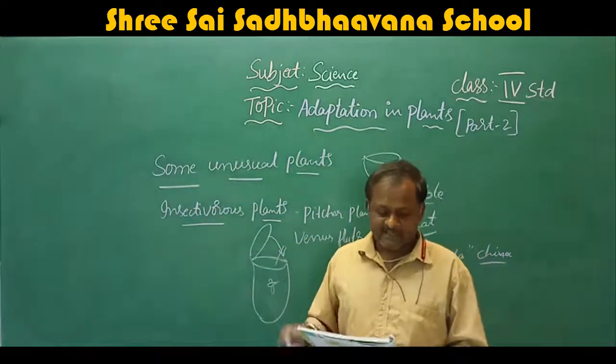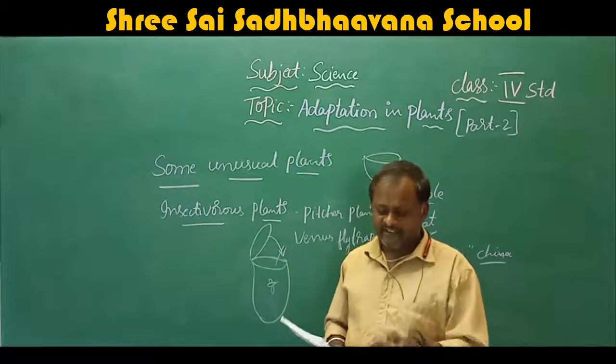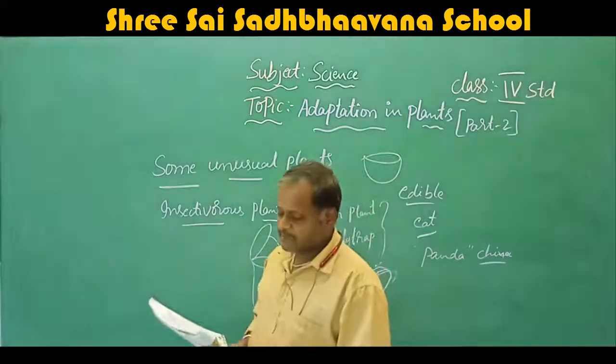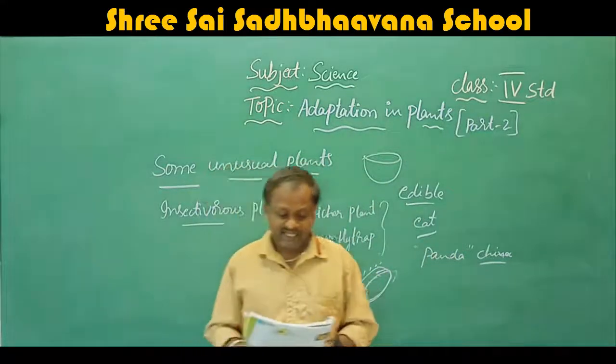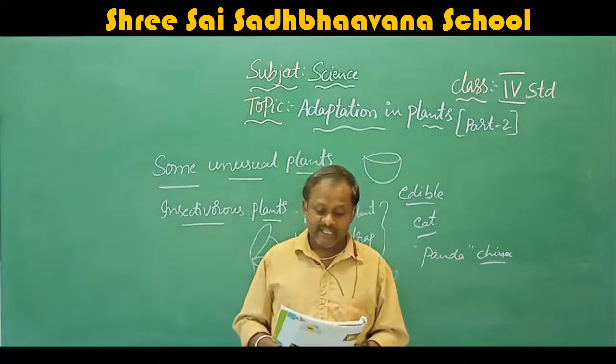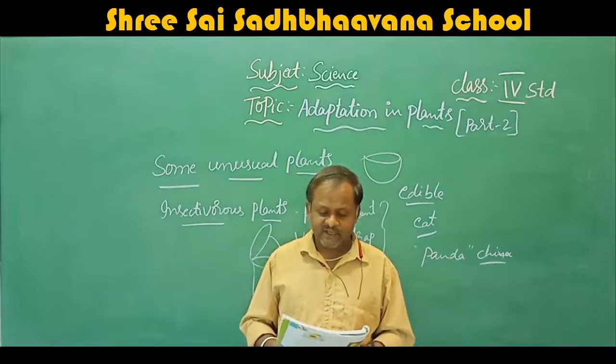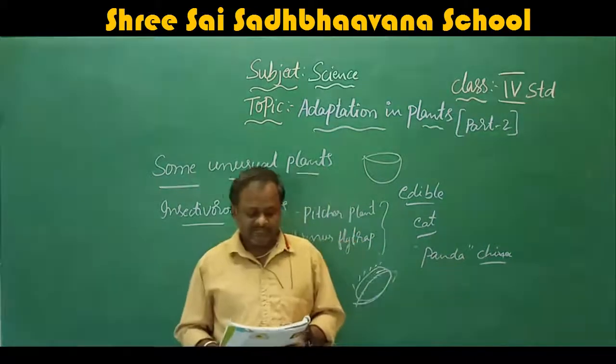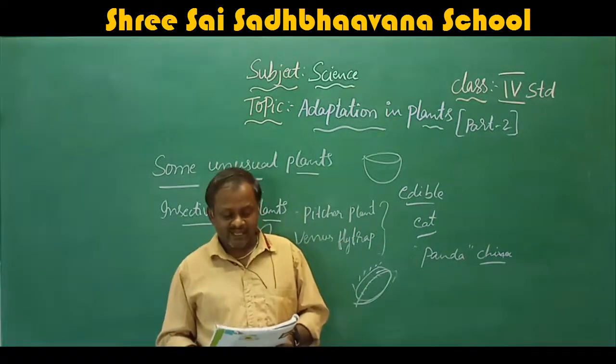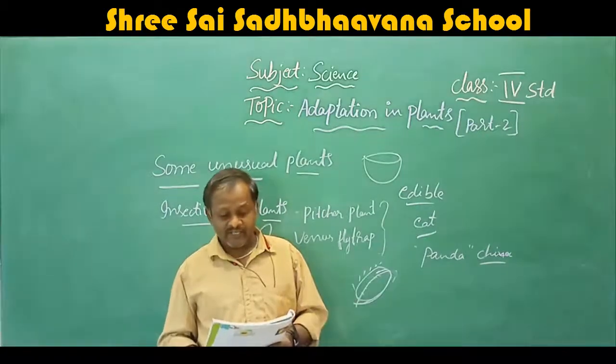So we will read the summary and fact file. First, the fact file: some climber plants are as thick and strong as a rope. Example, liana.